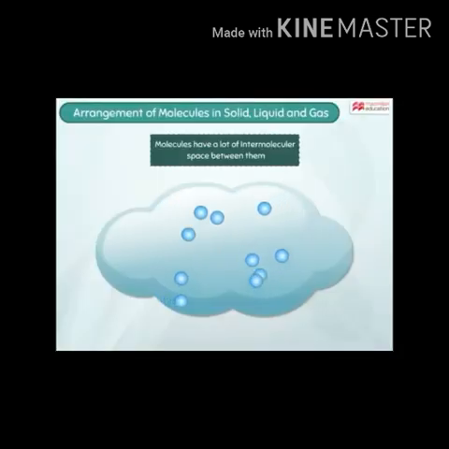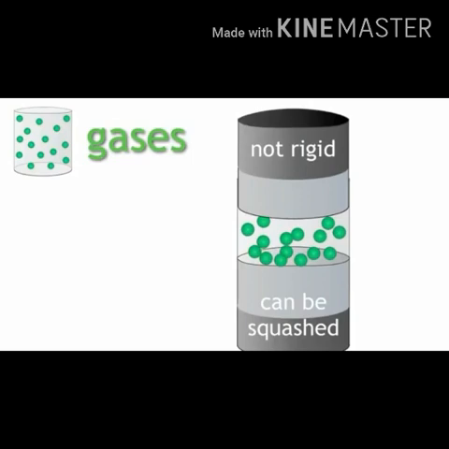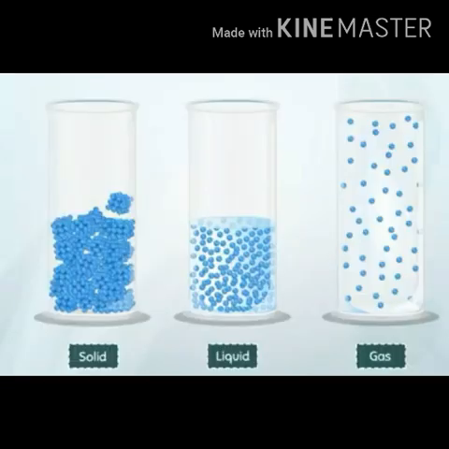The intermolecular force is very weak in gases. Therefore, the constituent particles of gases move freely and occupy all the available space. Gases are not rigid, but they are highly compressible. They don't have a fixed shape and fixed volume. In this way, the state of matter changes with change in intermolecular force. Depending upon the arrangement of molecules, matter is classified into three types, that is solid, liquid and gaseous state.